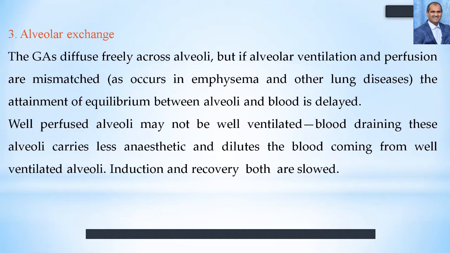It is not good, especially in pulmonary edema, emphysema and lung disease, where the attainment of equilibrium between alveoli and blood is delayed. In any lung disease, the absorption of the anesthetic agent from the alveoli will be delayed.